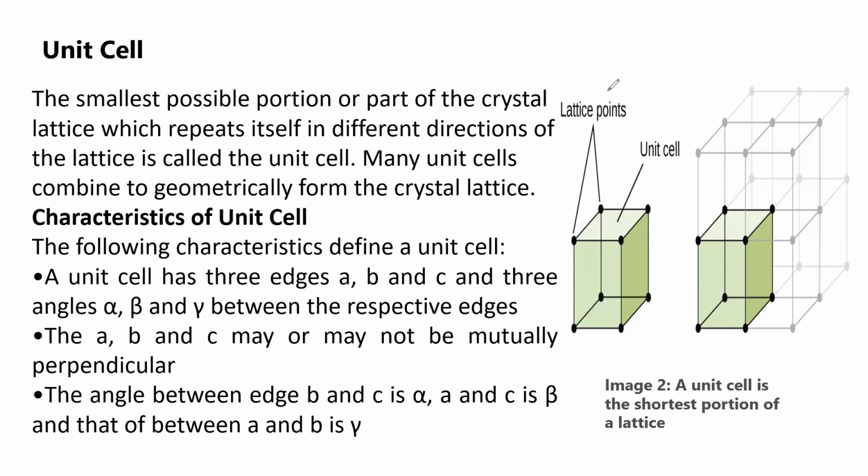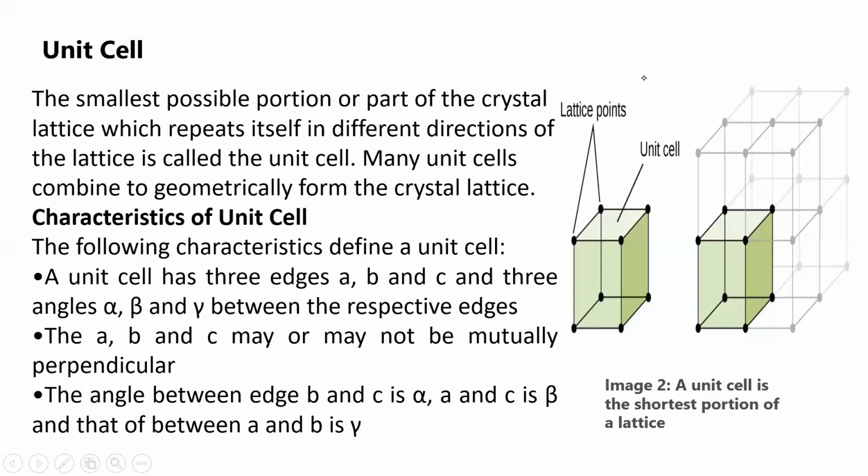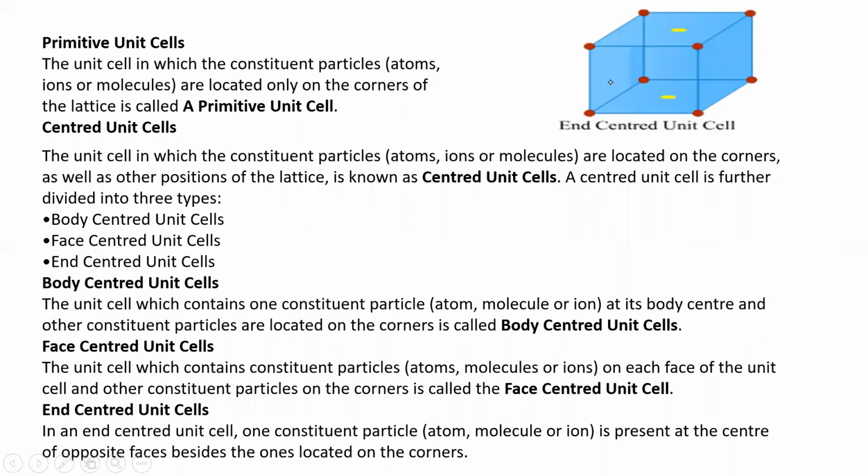A unit cell has three edges A, B, and C, and the angles between them are alpha, beta, and gamma between the respective edges. A, B, and C may or may not be mutually perpendicular. This line is important. The angle between edges B and C is alpha, between A and C is beta, and between A and B is gamma. So, what are the types of unit cells? Unit cells are mainly of two types.